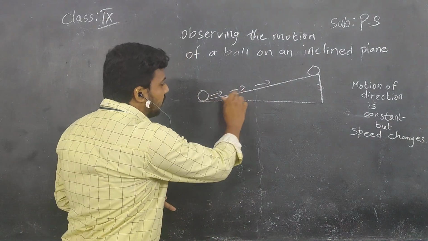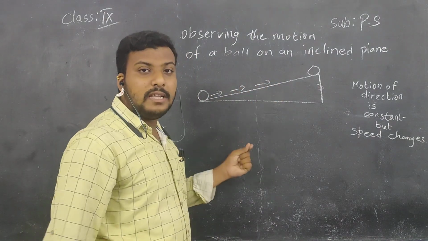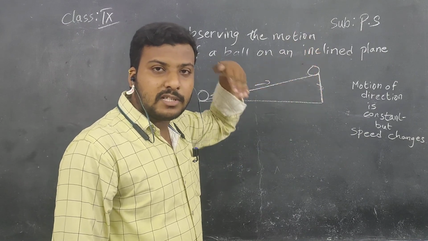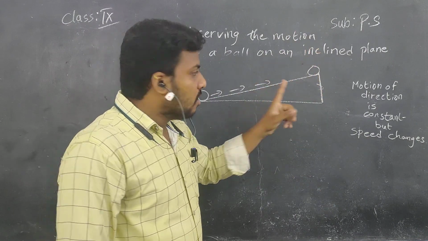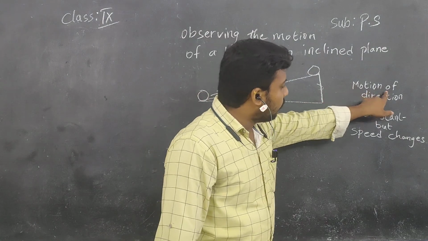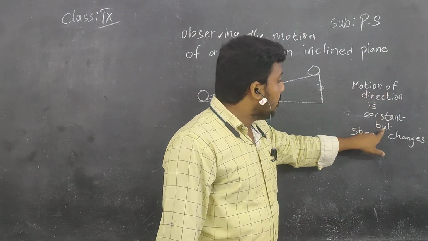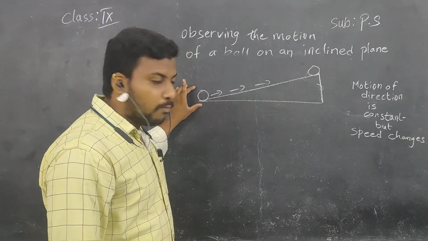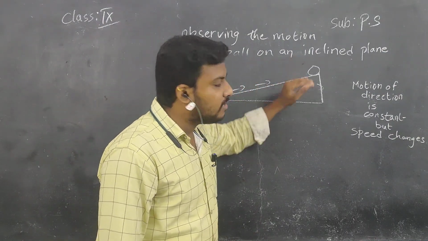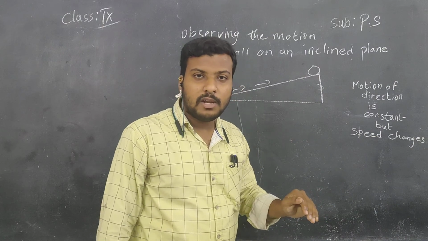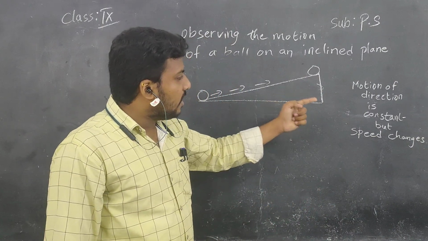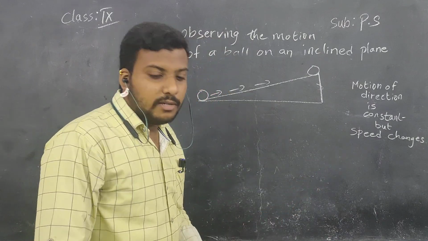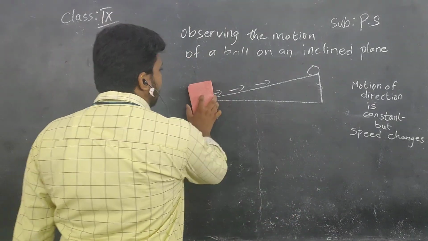But the direction of the ball is the same. It is going towards the top. In the previous case, it is coming towards the bottom. In this case also, the motion of direction is the same, constant, but the speed changes. Understand, children? Here in this case, the speed is more. Coming to the top of the inclined plane, the speed is slow. Understand? Motion of direction is constant, but speed changes. Understand? Next activity, observing uniform